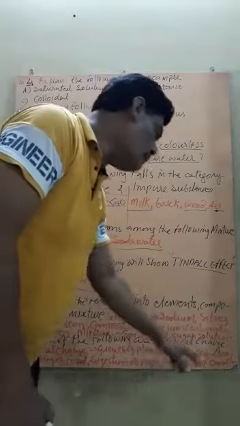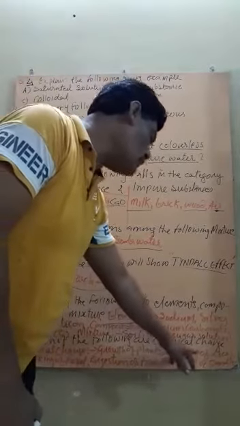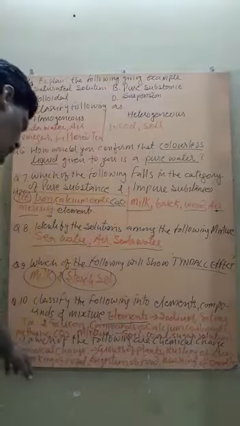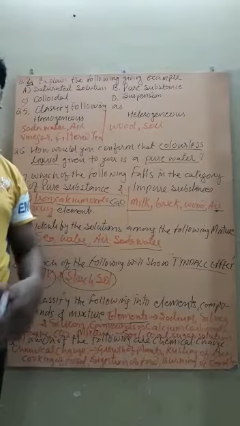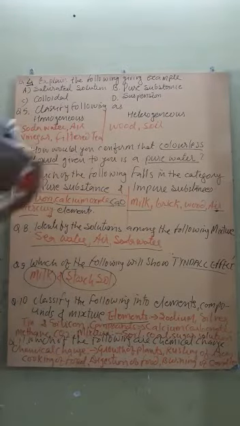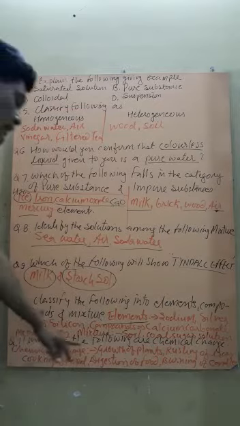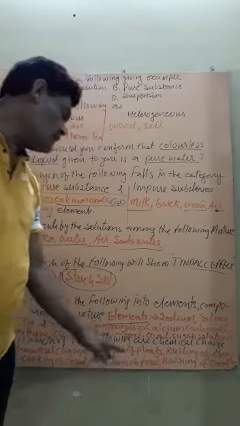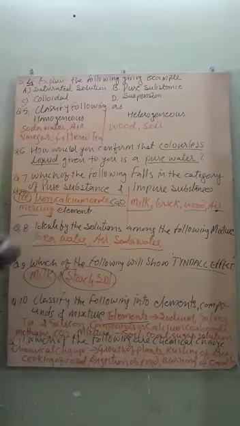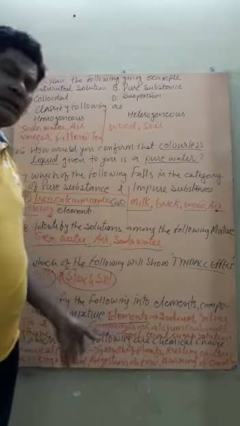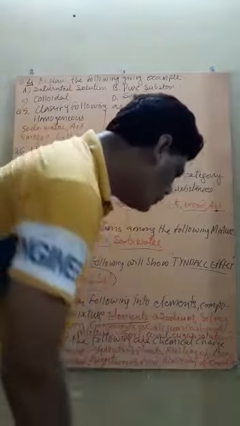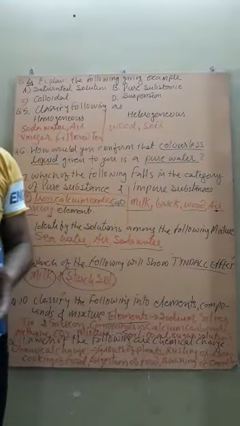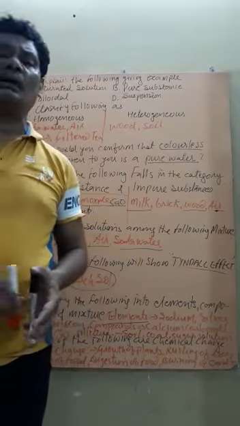Rusting of iron means iron converts into iron oxides. Cooking of food means different types of substances are added in food, giving different characteristics. After digestion, food converts into different compounds like protein, carbohydrate, etc. And burning of a candle, that is a wax candle: if the candle is burned, it converts into carbon dioxide.